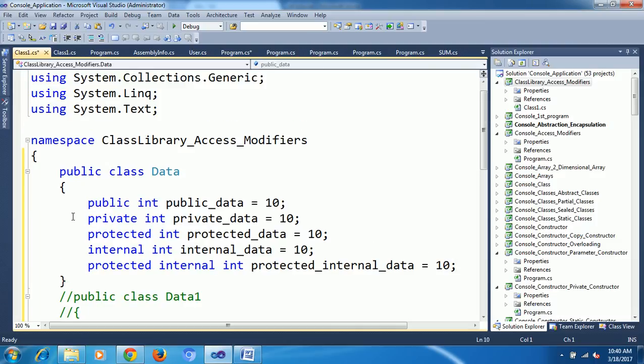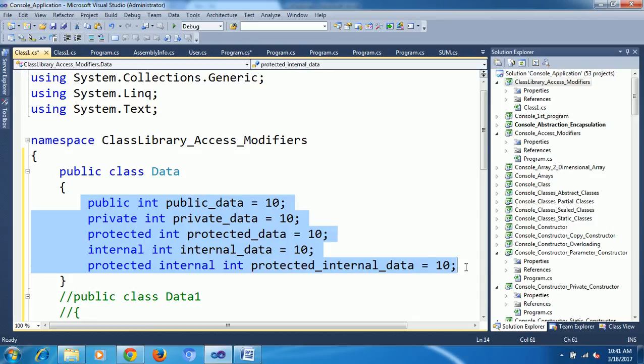See here I have one class, public class Data. This is my class. Here I have the variables: public, private, protected, internal, protected internal, each and every one. I am not declaring methods, I declare variables. Methods are also possible, the same thing, but I am taking variables as examples. Variables: public data, private data, protected data, internal data, protected internal data.